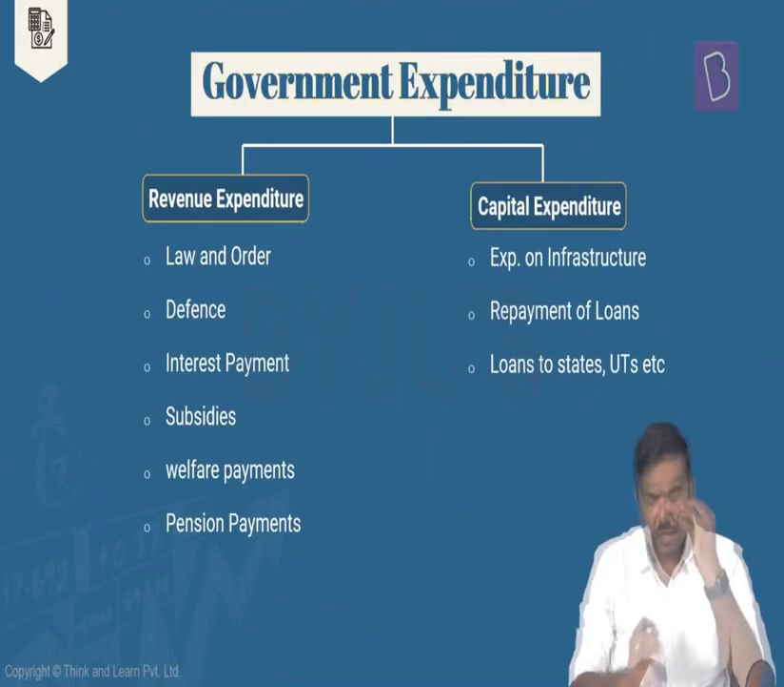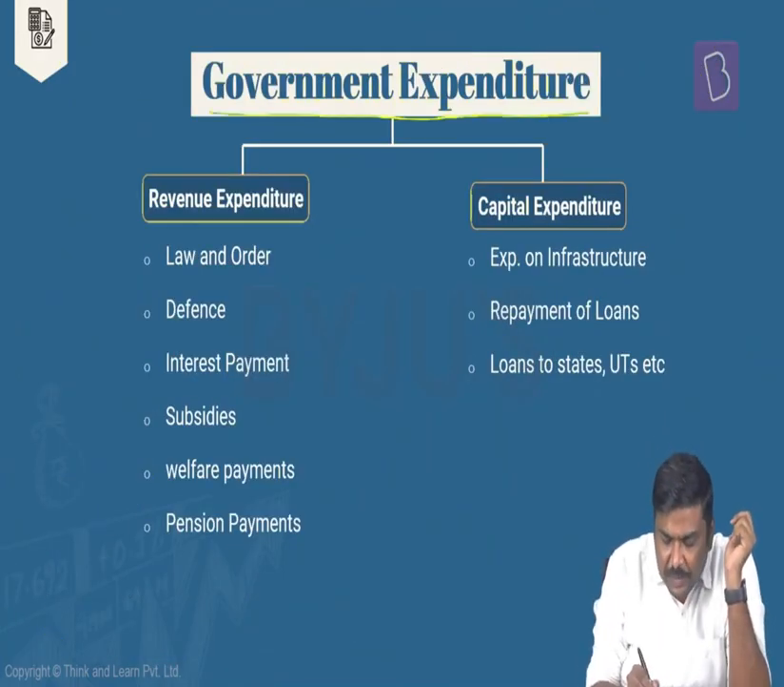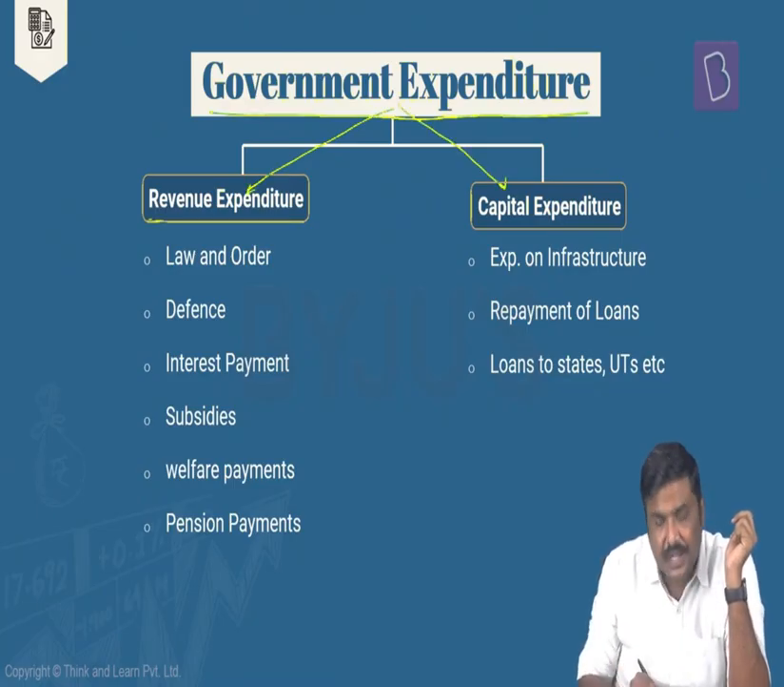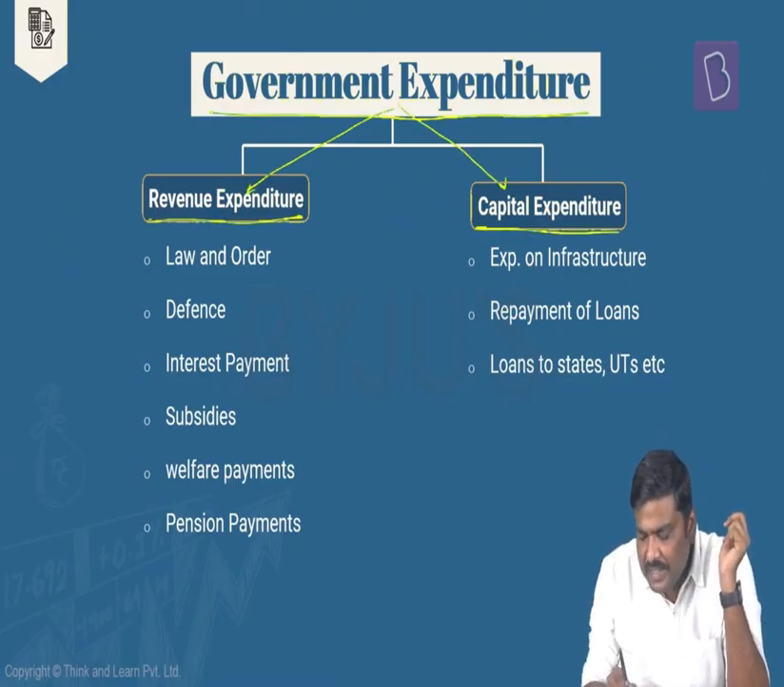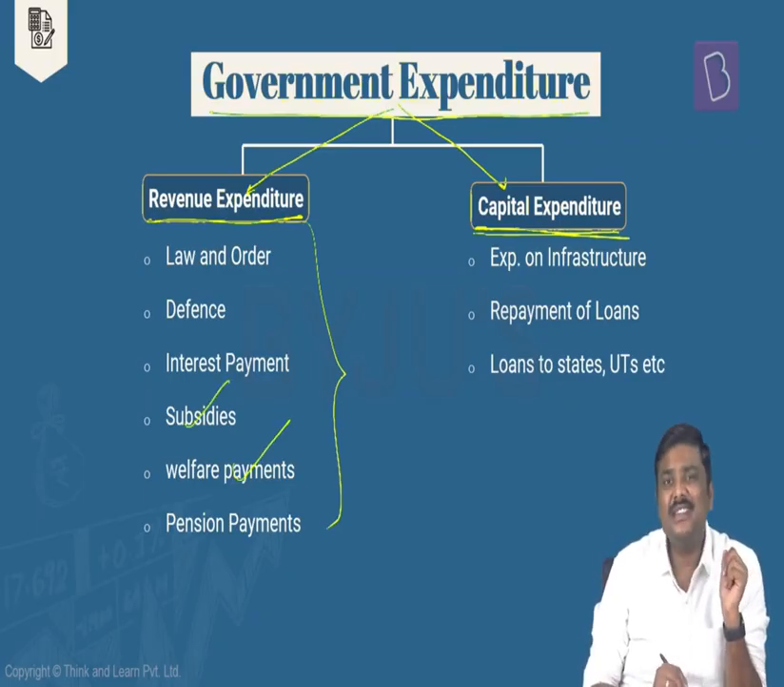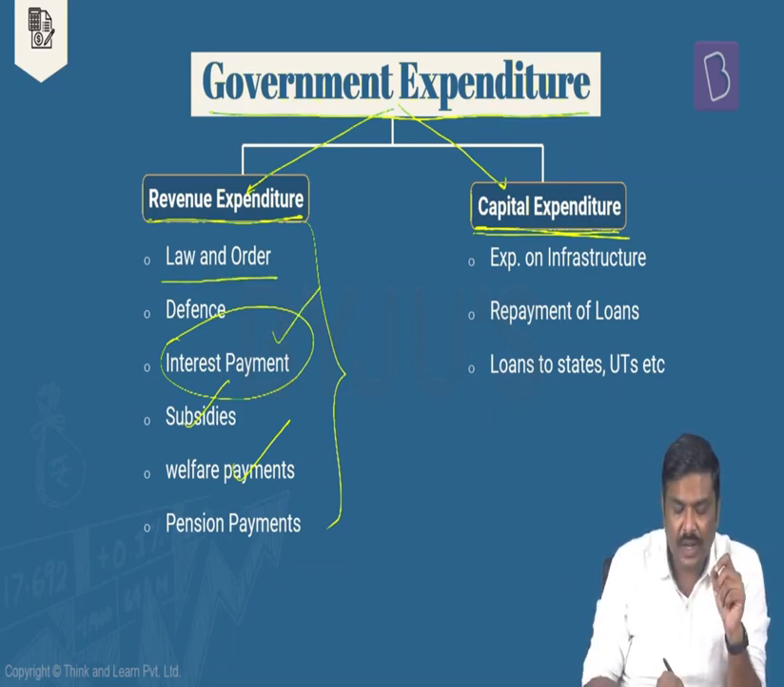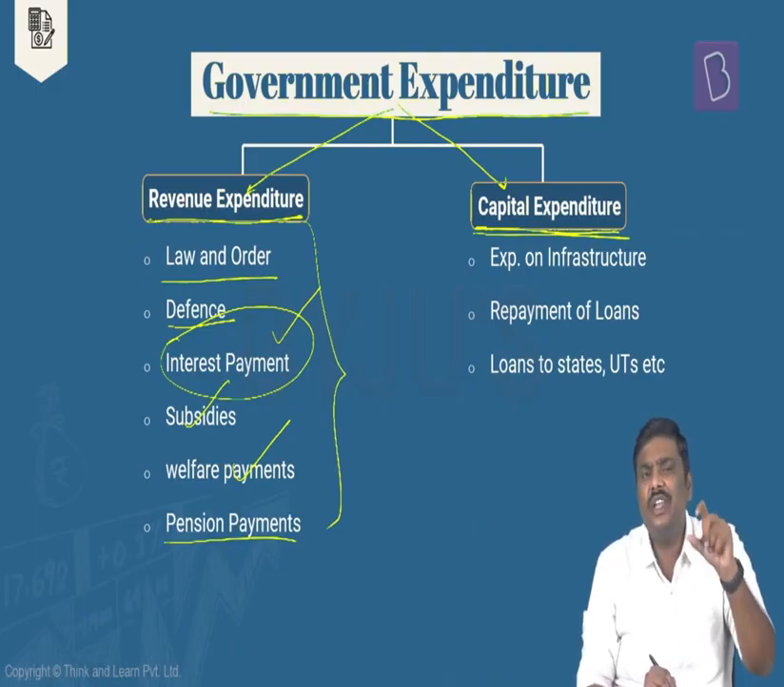Next concept, the expenditure side in the budget. The expenditure side is divided into two parts here. One is the revenue expenditure. Second one is capital expenditure. Revenue expenditure examples are such as subsidy payments, welfare schemes on which government will spend money, interest payment. Government has taken a loan. On this, it has to pay interest. Law and order expenditure, defense expenditure, pension payments, etc. Again, I've just straightforwardly given the examples here.